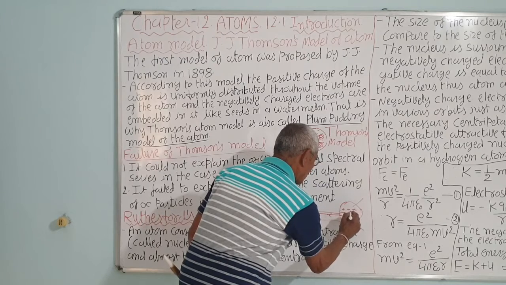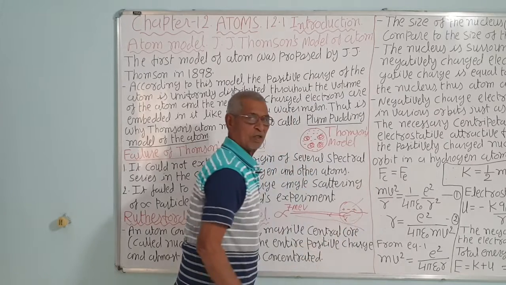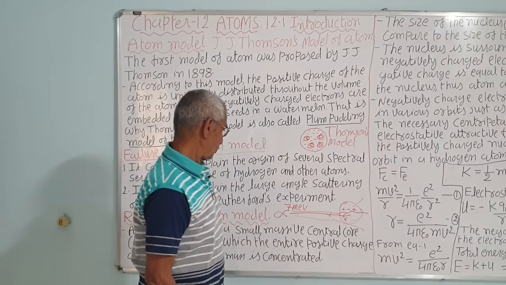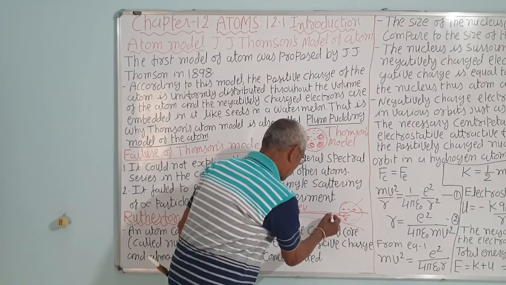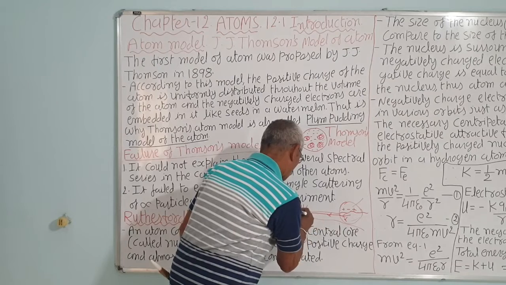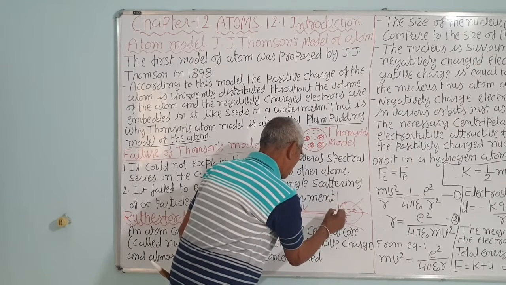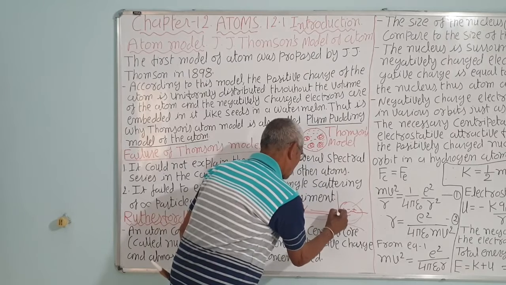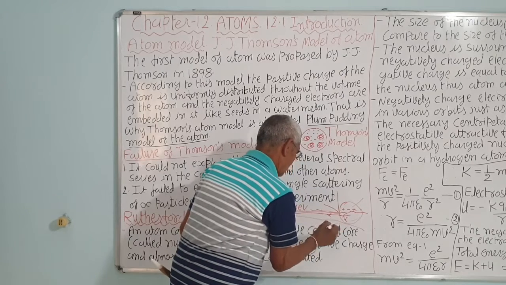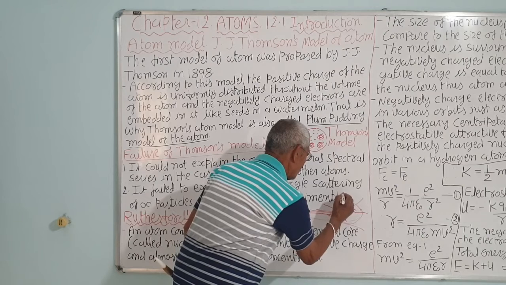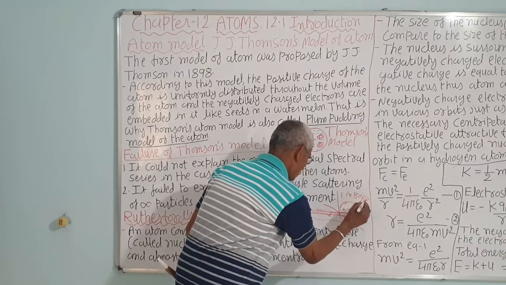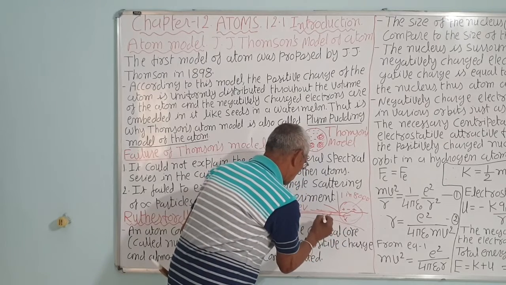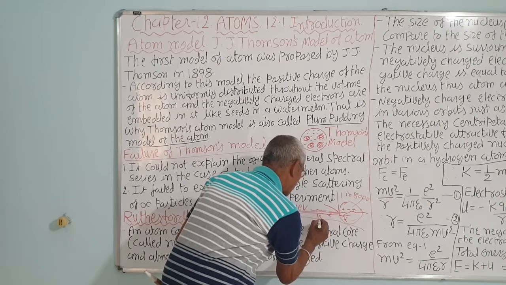Suppose this is a positive charge, again it will repel, and the low angle scattering will be shown. So low angle scattering it could explain successfully, but not this retracing. Some are scattered at more than 90 degrees, and 1 in 8,000 alpha particles was found to retrace its path, that is, a scattering of about 180 degrees.